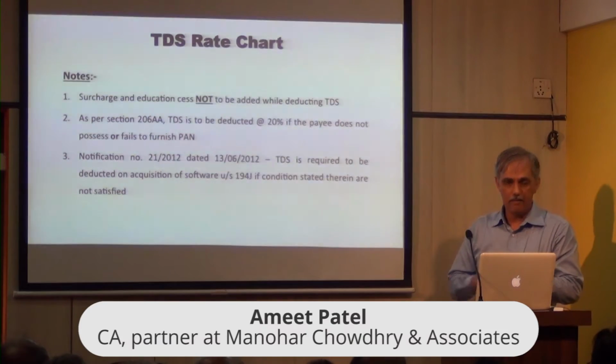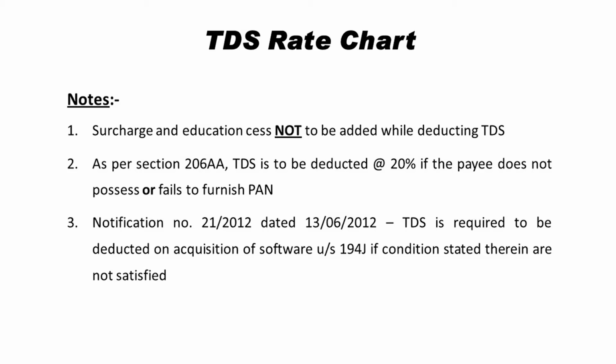To remember is that all these rates which we talked about, 10, 2, 1, 30, whatever it is, that is the only amount that is to be deducted. We generally have to pay a surcharge or an education cess in the normal course, but as far as TDS is concerned, those are not to be added. So for example, when you earn say 50,000 interest, the TDS will be 10% flat, which is 5,000, and not 10.3 or whatever, the odd figure.